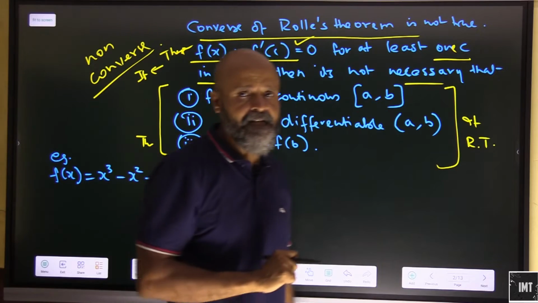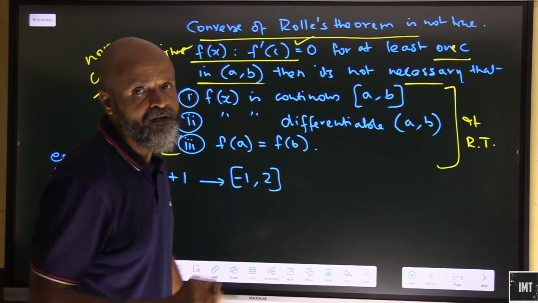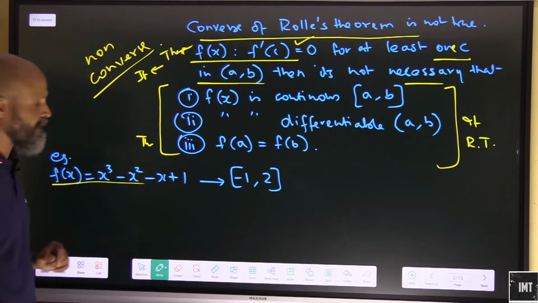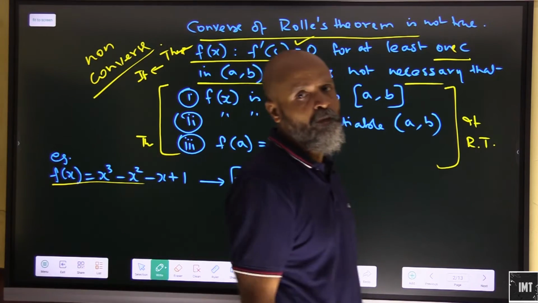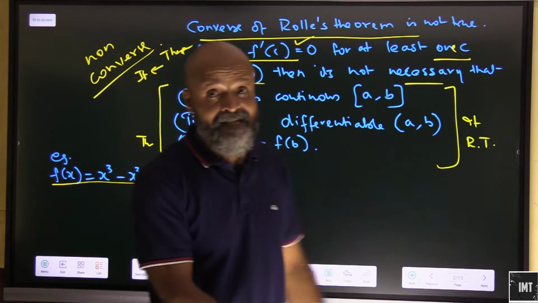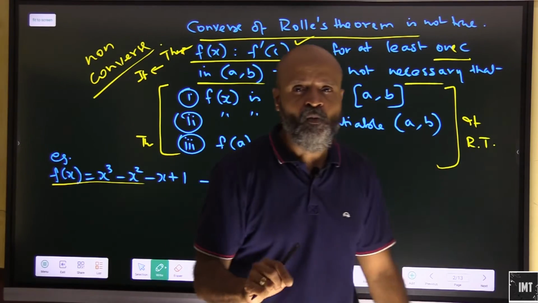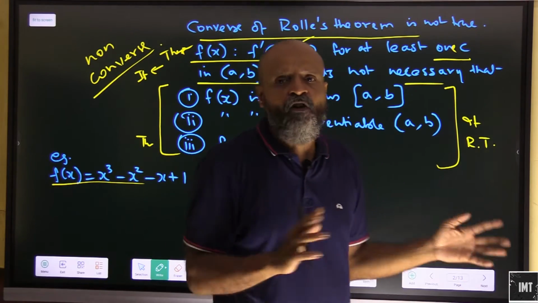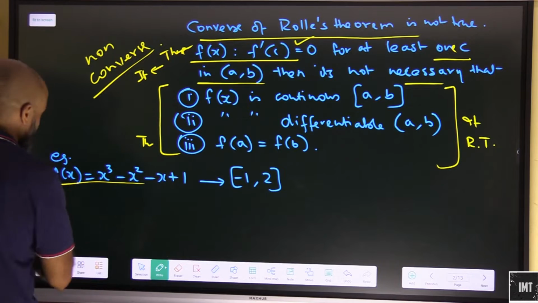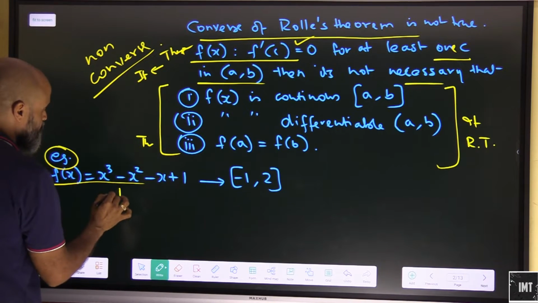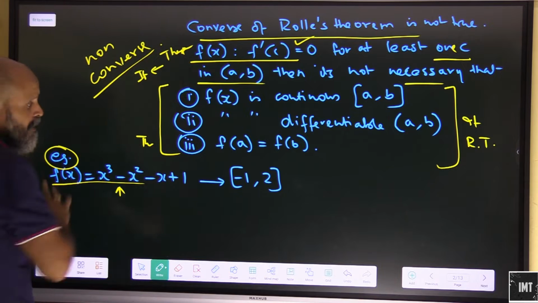So let's take an example here for clarity on the converse part. Let's say we have a function f(x) which is equal to x cube minus x square minus x plus 1, and it is in the open interval of minus 1, 2. Okay, so let's do this here. So now look at this. We are going the other way around, converse.